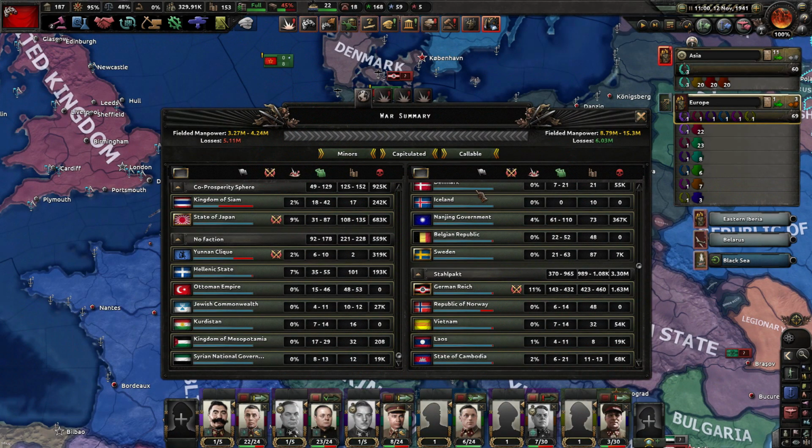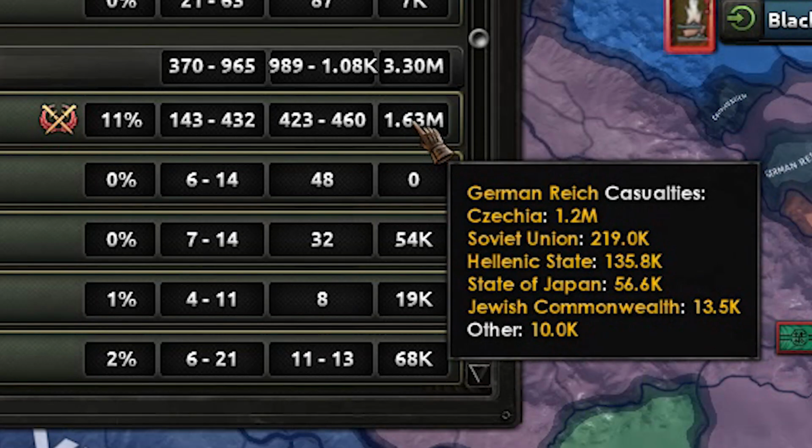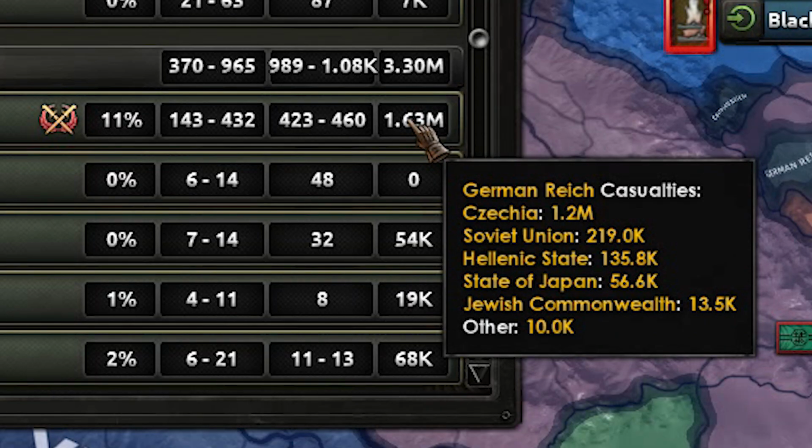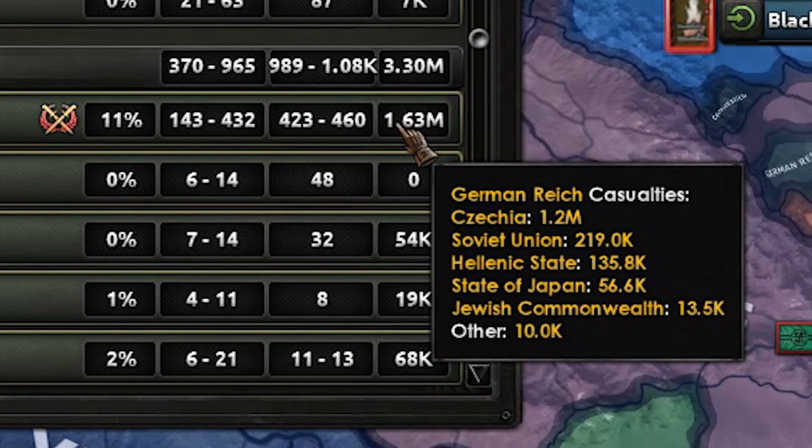To understand how tough Czechia is, let's look at the German casualties and see that almost 1.2 million people have died trying to capture Czechia.